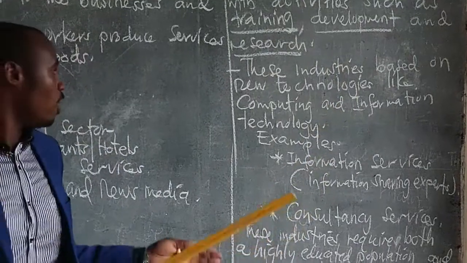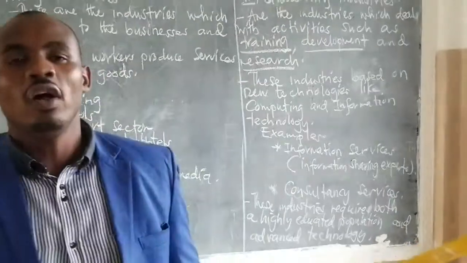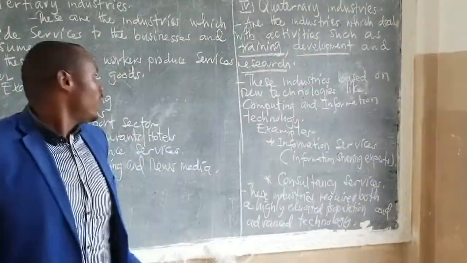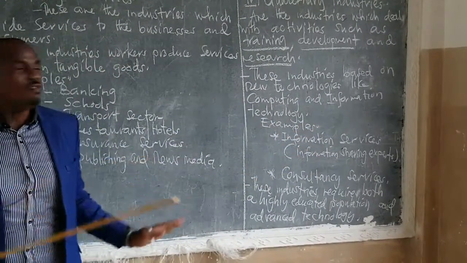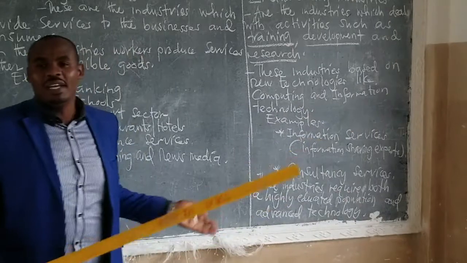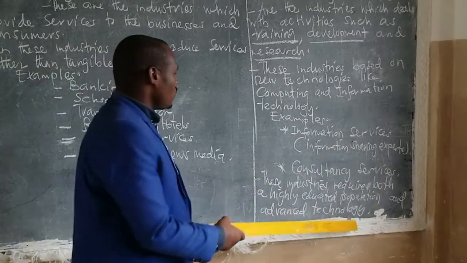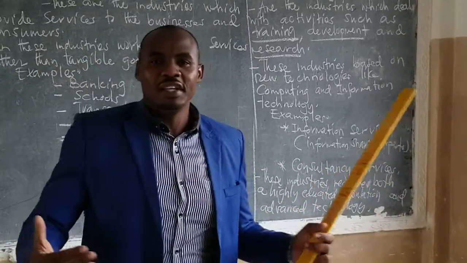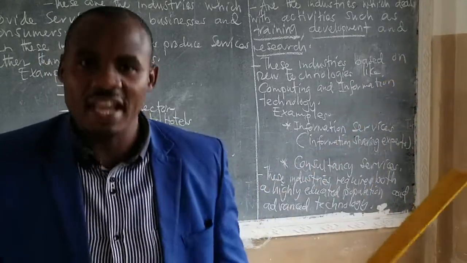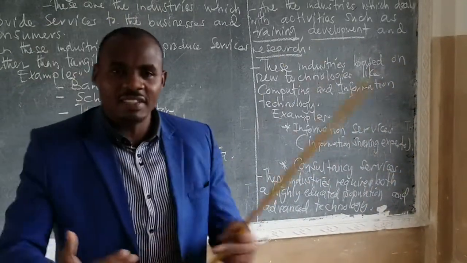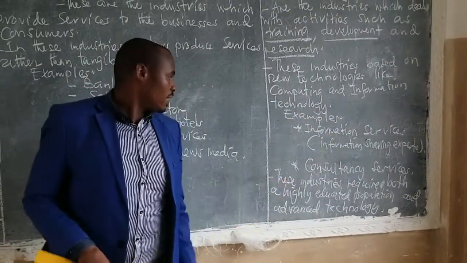For example, now we are learning online. This learning online we call a quaternary industry because it consists of technology. As we have seen here, this always involves computer and information technology. Examples: information service, which we call information sharing by experts. The experts can share information or share technology. So the situation of sharing technology issues, we call the quaternary industries.